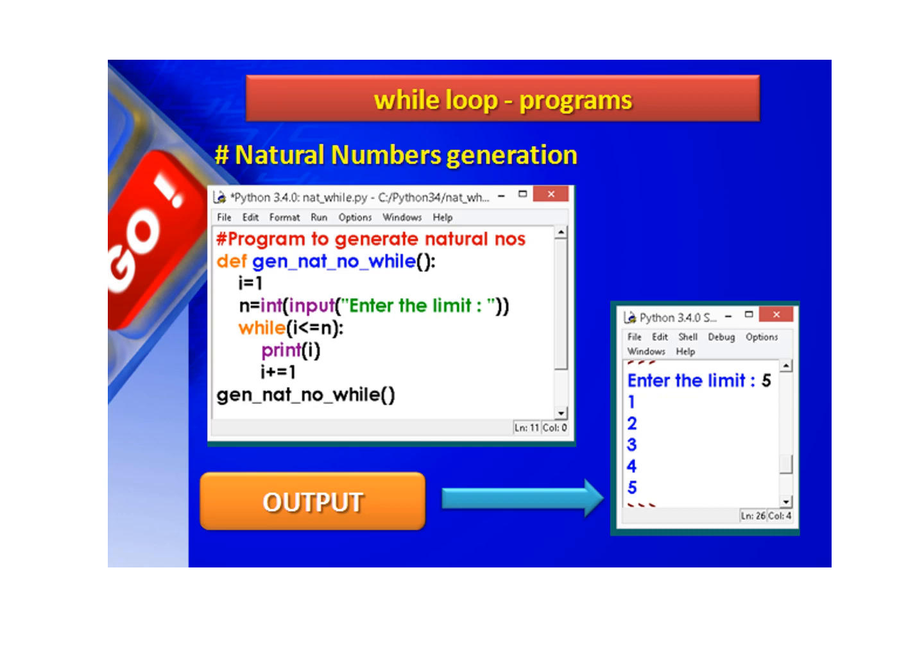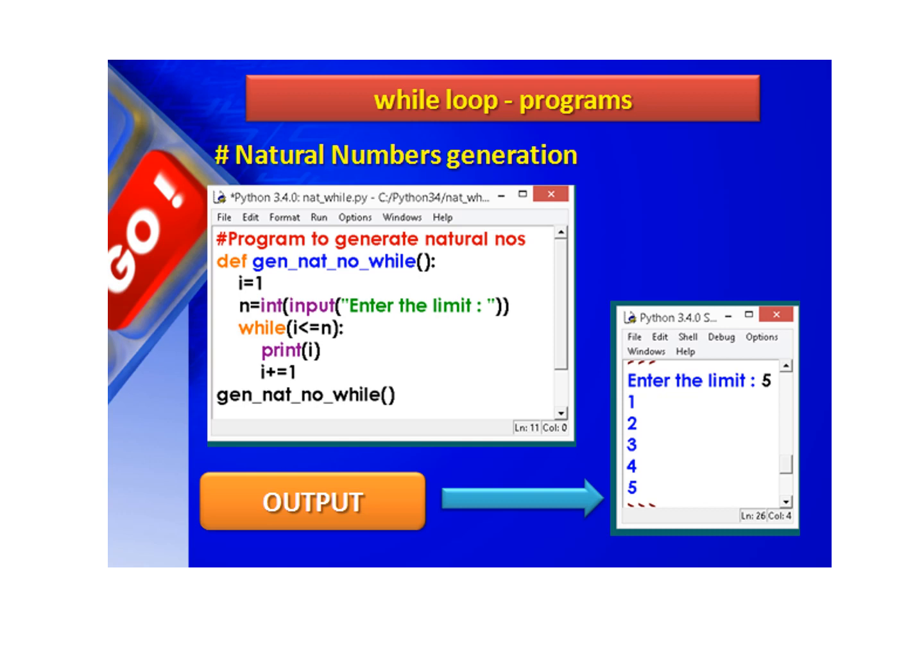Initially we assign the value of i as 1. Here is the condition: using the keyword while, we check while i is less than or equal to n. For example, if we assign 5, it will check the condition up to 5. When the value becomes 6, the condition becomes false.